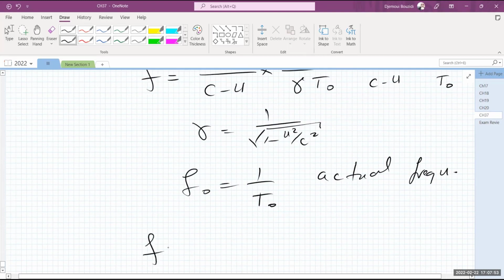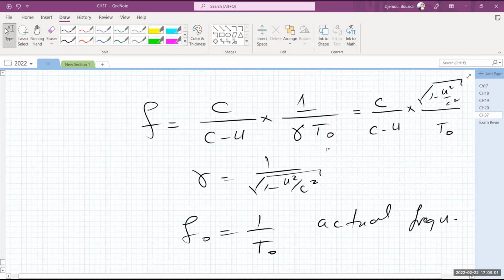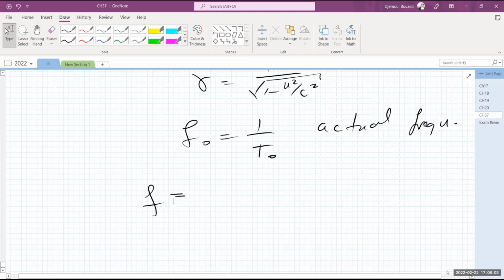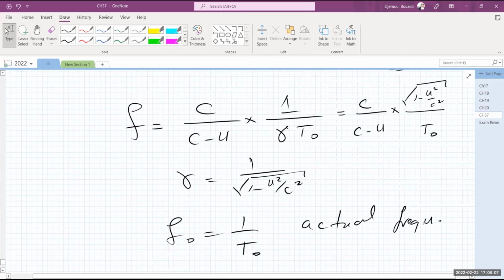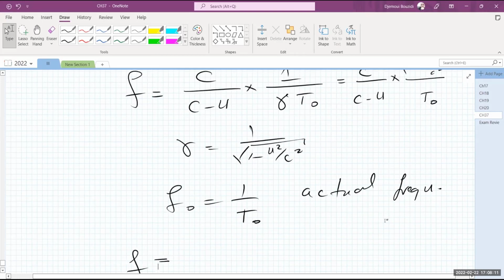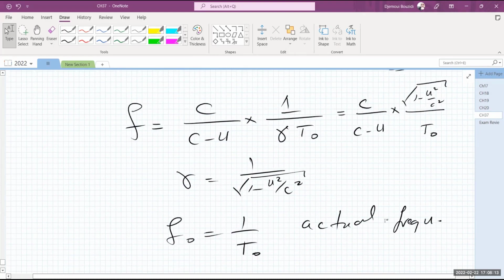So f is going to be, oops, what happened to my notes in here? f is going to be equal to, am I still sharing my OneNote? Yes, no? Everybody? What happened there? Okay, because something happened to my screen.